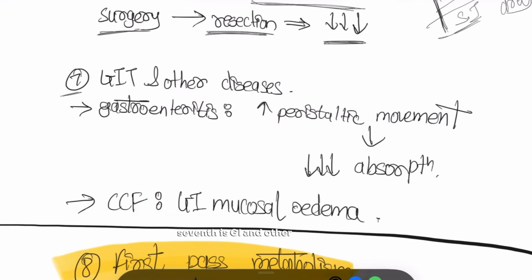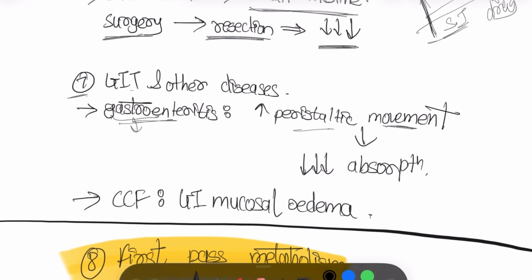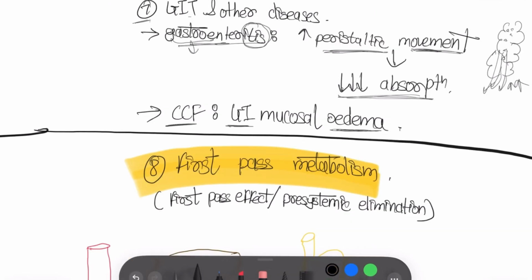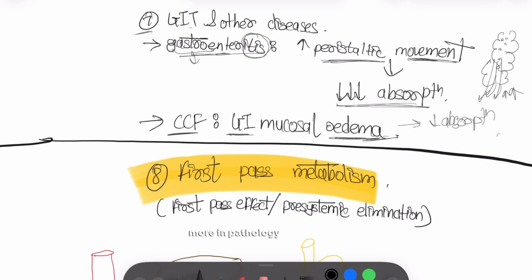Now seventh is GI and other diseases. Gastroenteritis increases peristaltic movement due to inflammation. Gastroenteritis means inflammation of the GI tract, which will increase the peristaltic movement. The mucosa gets edematous, so there is decreased absorption because of edema. You will learn this more in pathology.